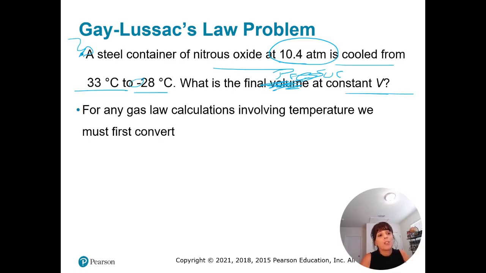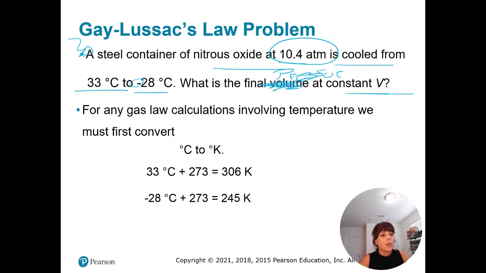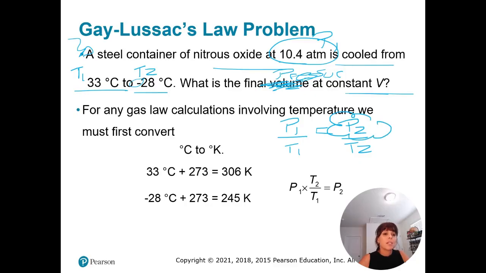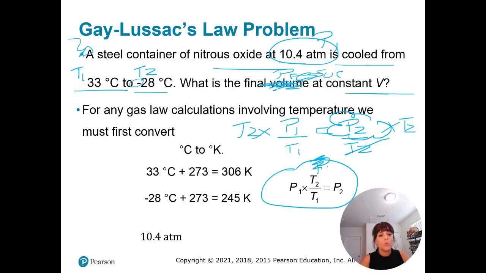For any gas law calculation involving temperature, we must convert the temperature from Celsius to kelvins. Remember that. So I have temperature 1, temperature 2, and pressure 1. If you have pressure and temperature, we know we are studying a Gay-Lussac problem. The formula is P1 over T1 equals P2 over T2. To find P2, I multiply both sides by T2, so T2 cancels on that side and I have P2. Now it's just plugging in your data as soon as you convert the units.